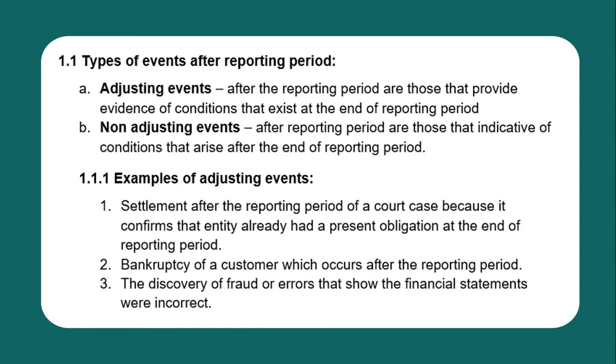There's a condition there that will cause the customer to go bankrupt. So the condition of the bankruptcy was pre-existing at the end of the reporting period. It was only declared after the reporting period, so it is still considered an adjusting event.